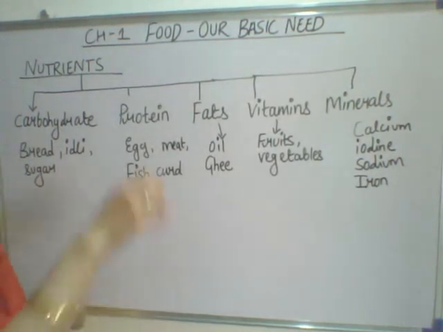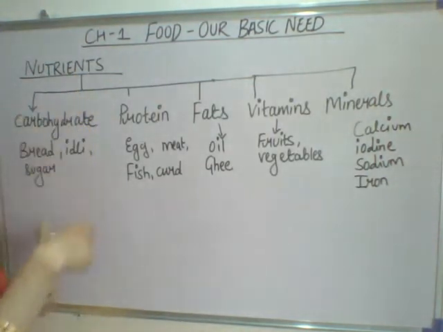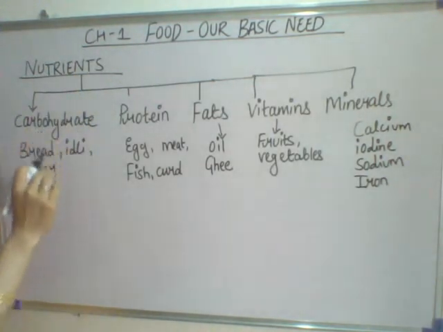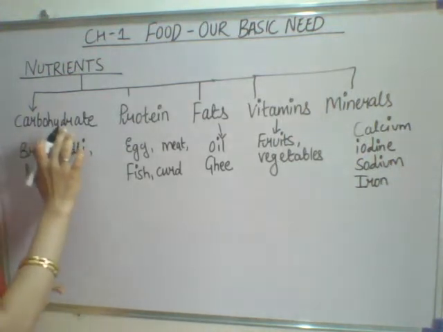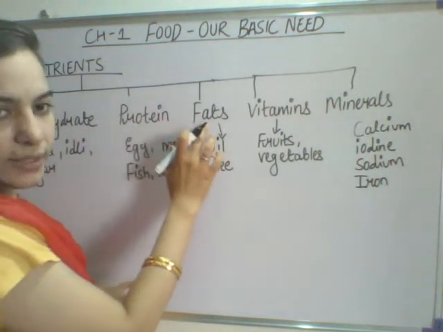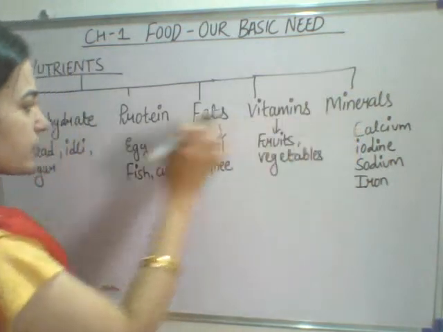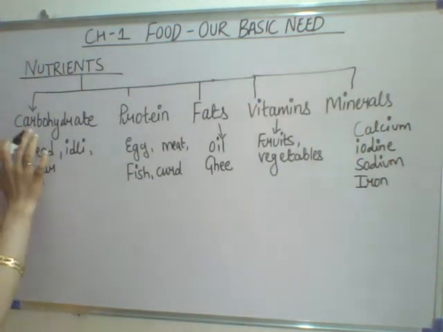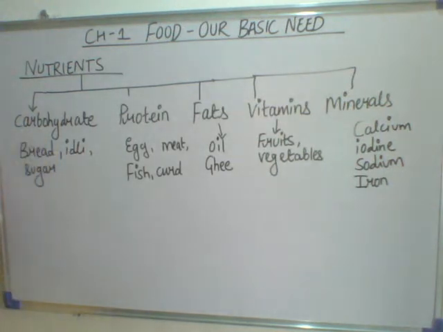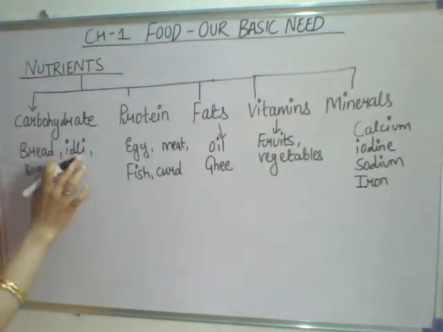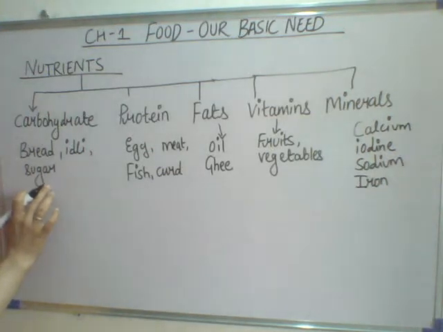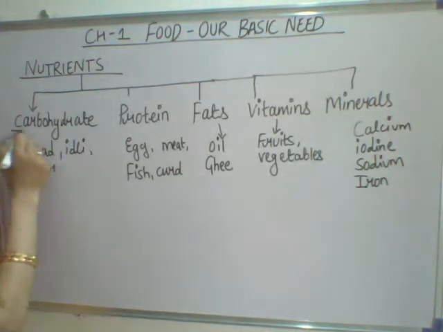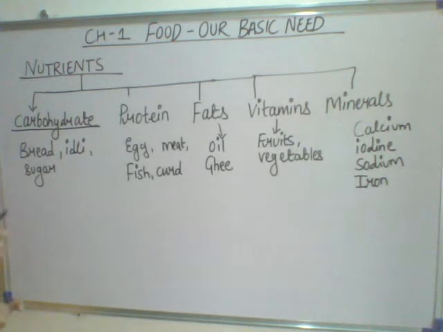The nutrients which are present in the food item are of the following types: carbohydrate, protein, fats, vitamins, minerals. These are the types of the nutrients. Now carbohydrate. Carbohydrate is present in which food item? Bread, idli, sugar. This contains carbohydrate. Carbohydrate is also known as the energy giving food.